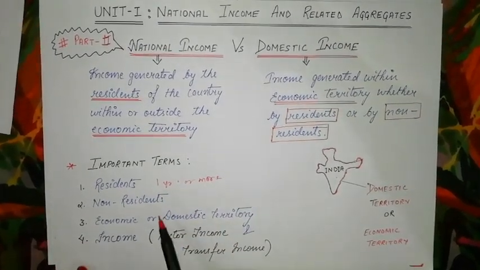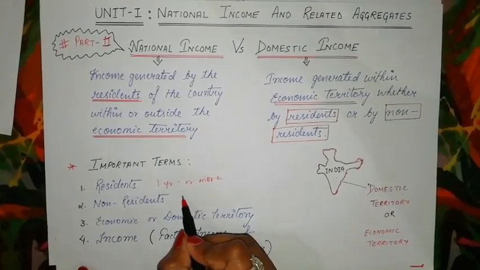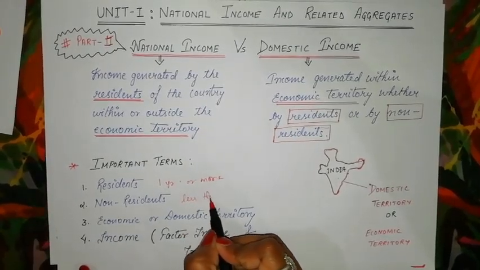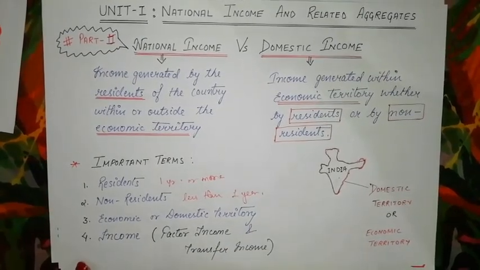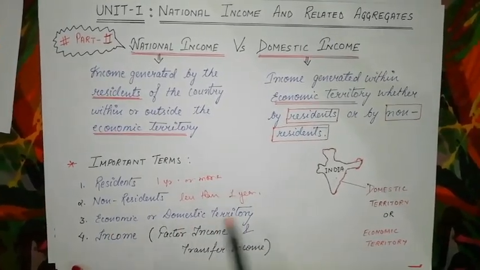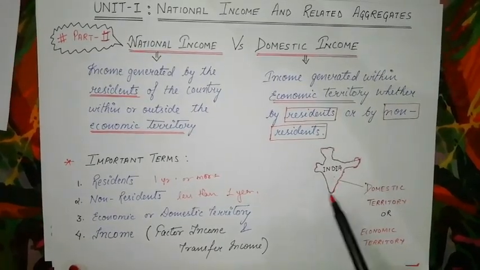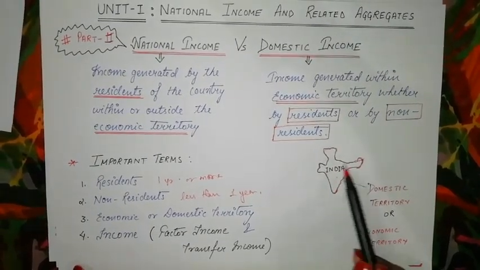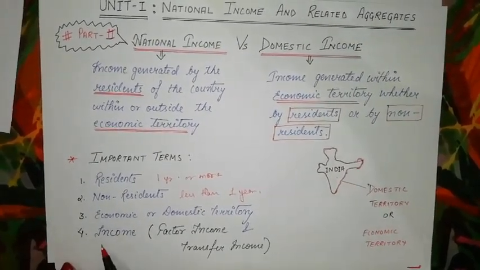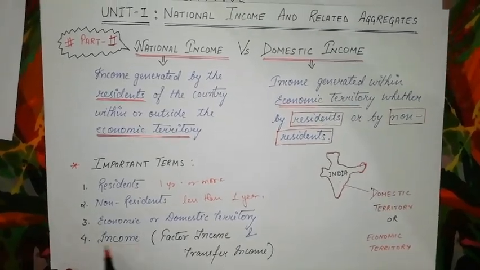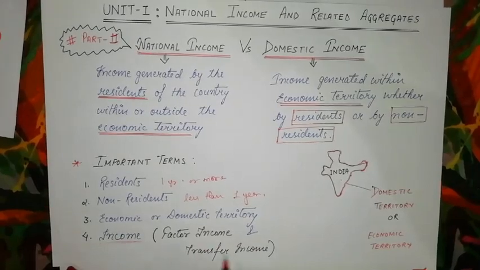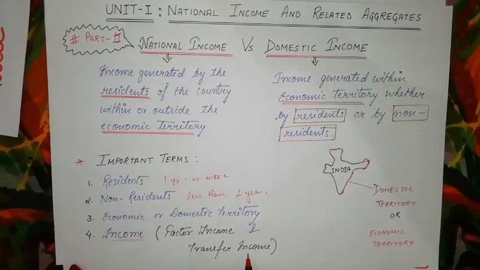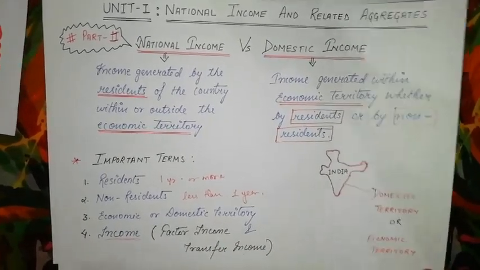And in case of non-resident, it should be less than 1 year, right? Economic and domestic territory, it's already given here. This is the domestic territory or the economic territory. Now what is new here? The new thing is income, right? Now this income is also divided into two different parts, that is factor income and transfer income. So let's see this in detail.